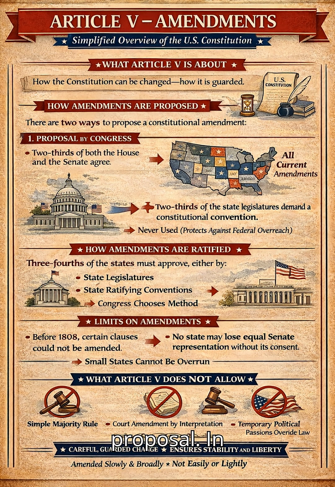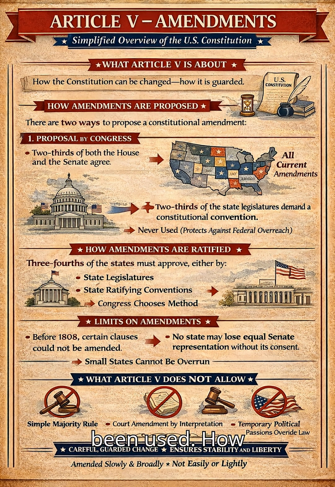1. Proposal by Congress. An amendment may be proposed when 2/3 of both the House and the Senate agree. This is how all current amendments have been proposed. 2. Proposal by the states. If 2/3 of the state legislatures request it, Congress must call a constitutional convention to propose amendments. This method exists to allow the states to act if the federal government refuses reform, though it has never been used.